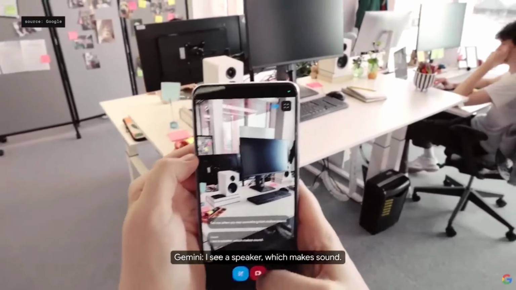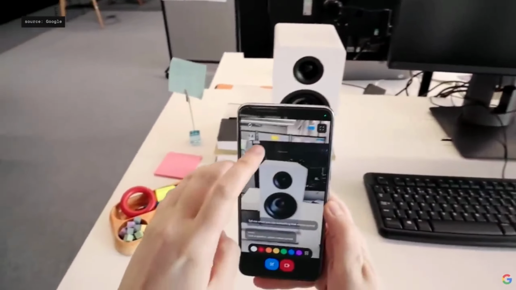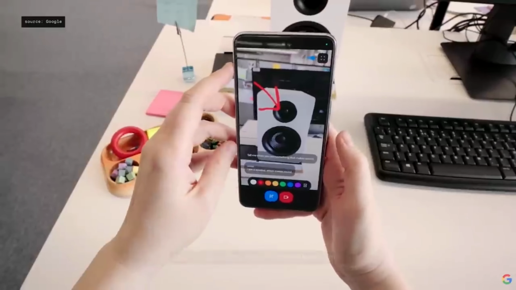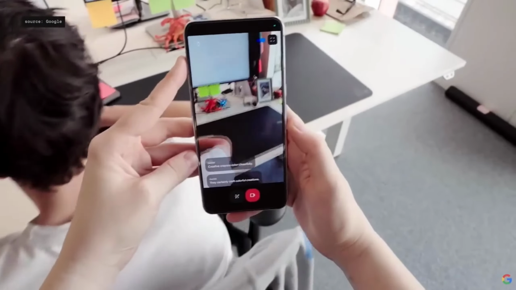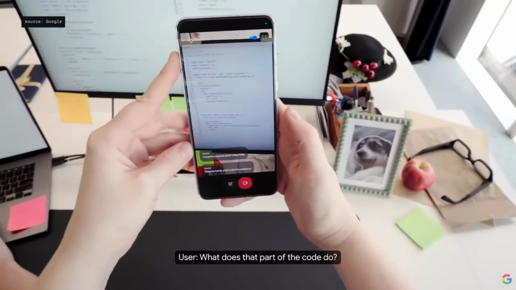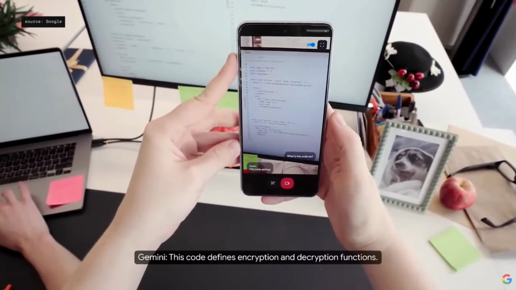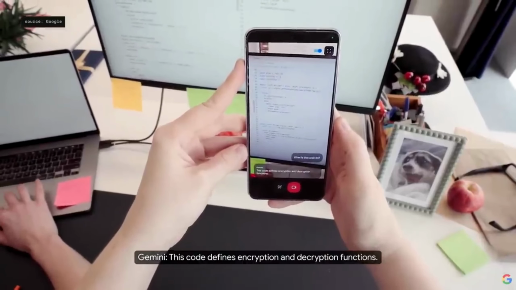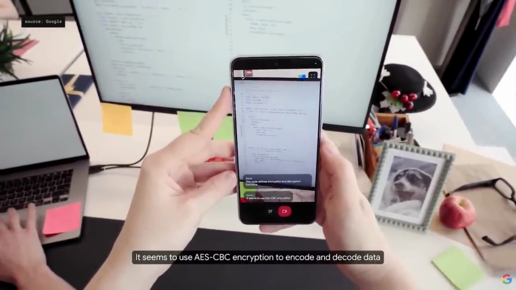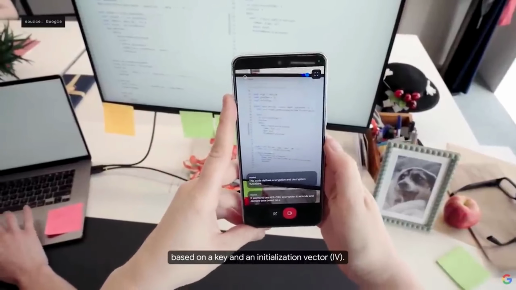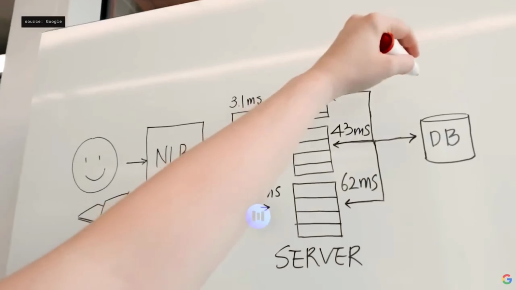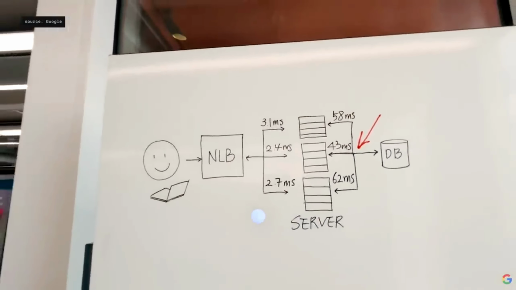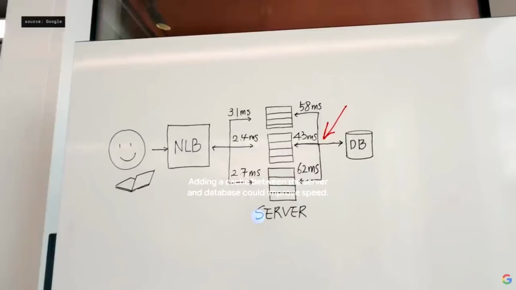I see a speaker, which makes sound. What is that part of the speaker called? That is the tweeter. It produces high-frequency sounds. What does that part of the code do? This code defines encryption and decryption functions. It seems to use AES-CBC encryption to encode and decode data based on a key and an initialization vector, IV. What can I add here to make this system faster? Adding a cache between the server and database could improve speed.